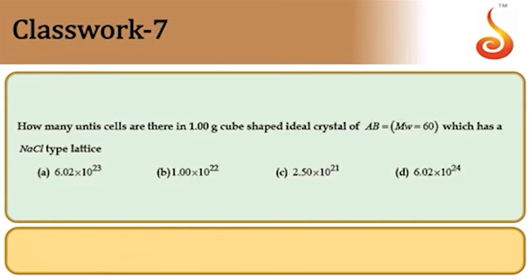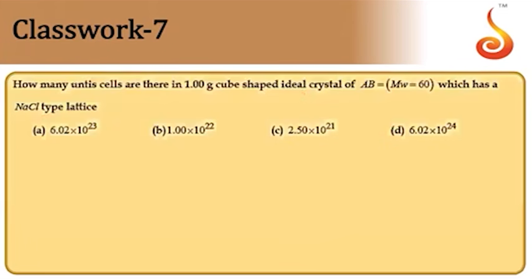Next one, 7th one. How many unit cells are there in 1 gram cube-shaped ideal crystal AB of molar mass 60, which has NaCl lattice type of structure? Now here, for NaCl structure, we have 4 ion pairs for 1 unit cell.